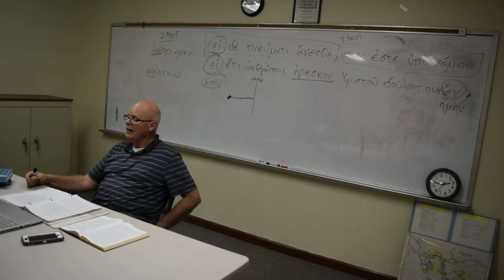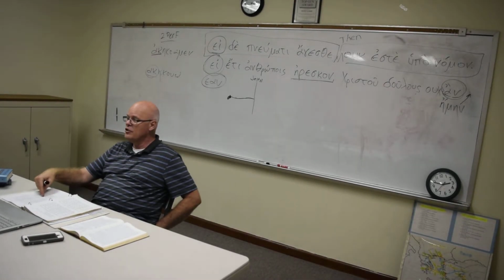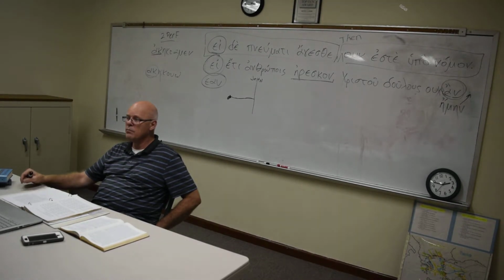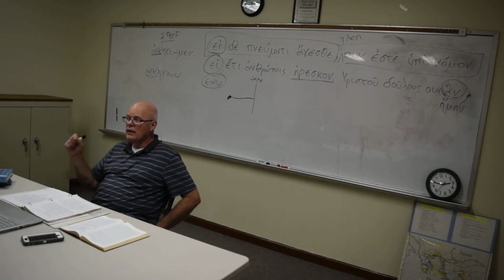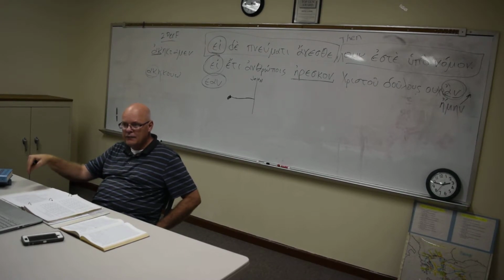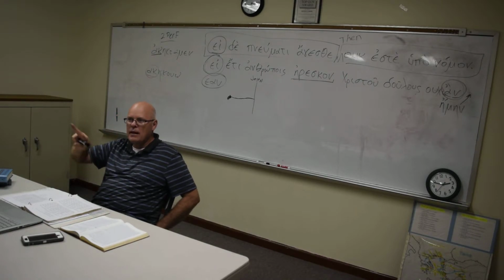This is the exact construction that you find in John 3:16. Jesus is essentially saying everyone who is believing. We translate it "whosoever believes," but in reality, it's "everyone who believes," which actually conveys a slightly different meaning, doesn't it?